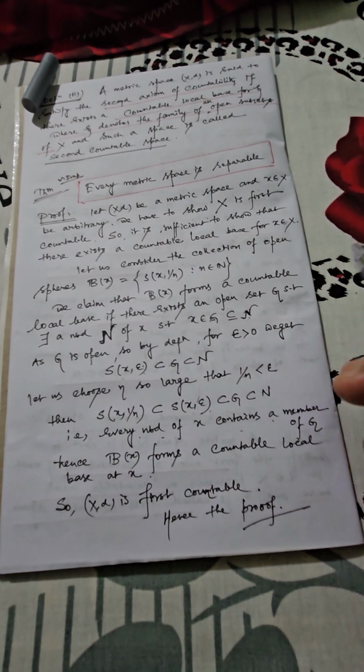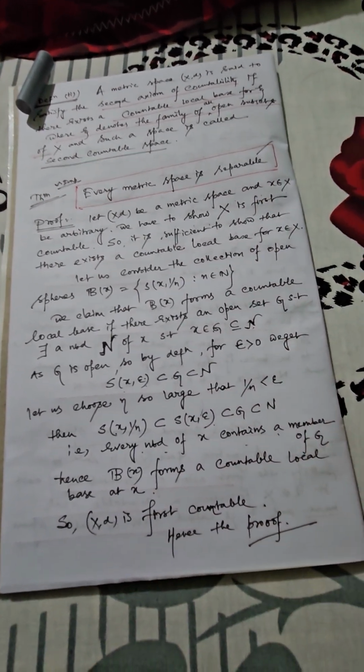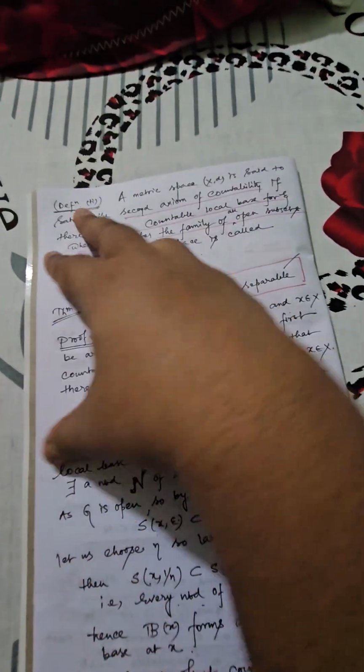Now here you can understand separability. Now every metric space is separable. Again I will show you the definition.